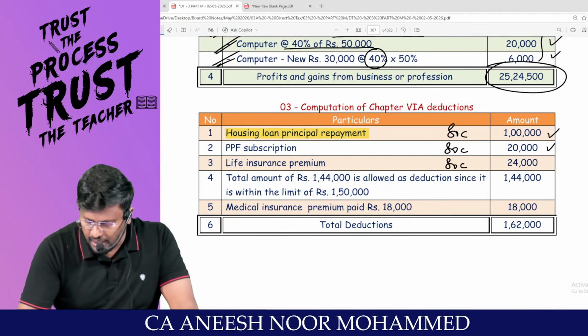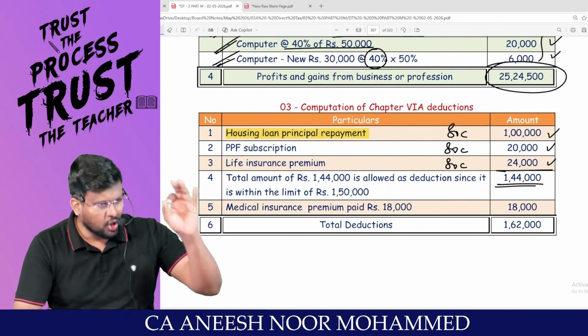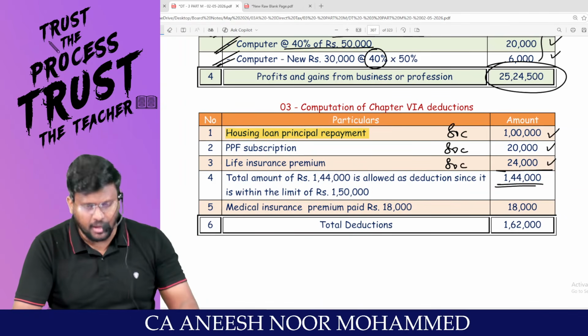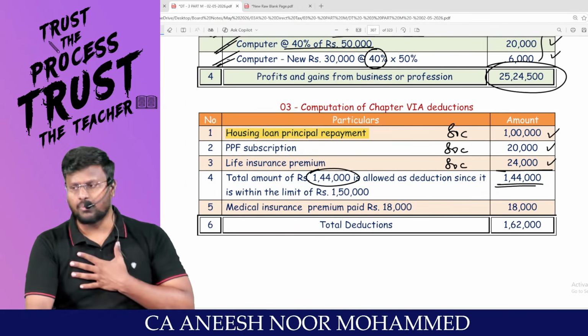Sir, total 1 lakh plus 20 plus 24 now 1,44,000. No problem. Because under 80C alone you can claim 1,50,000. But here it is only 1,44,000. I can happily claim 1,44,000.